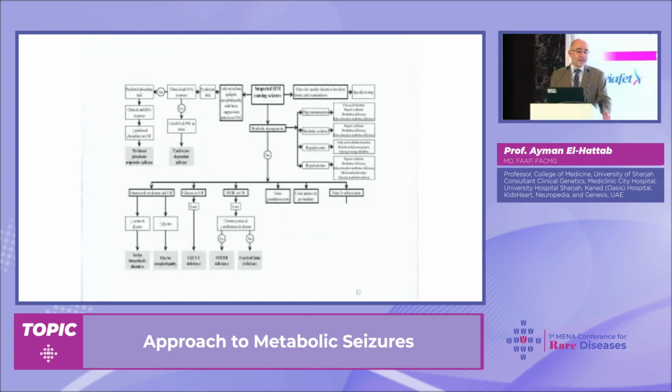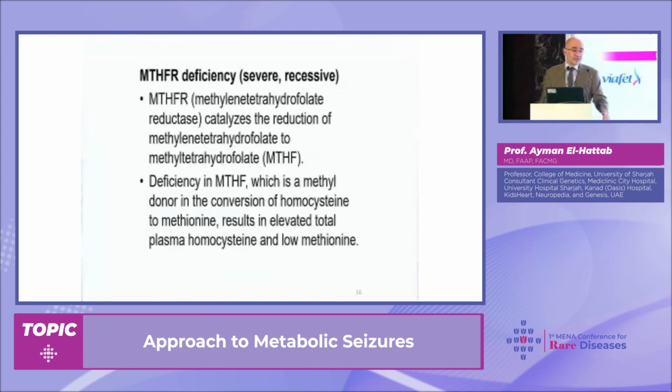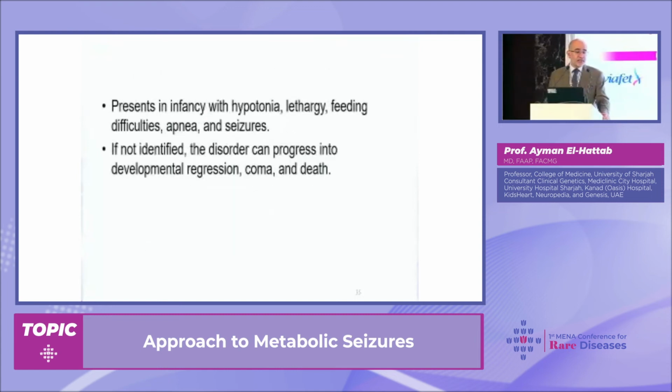And the other one is folate. So if folate is low in CSF, then we should consider two conditions: methylene tetrahydrofolate reductase deficiency, the severe form, and cerebral folate deficiency. Now, in methylene tetrahydrofolate reductase deficiency, we have a defect in the enzyme that activates folate to the active form, and folate is important for many processes, including being a methylation donor, and it is also involved in neurotransmitter synthesis.